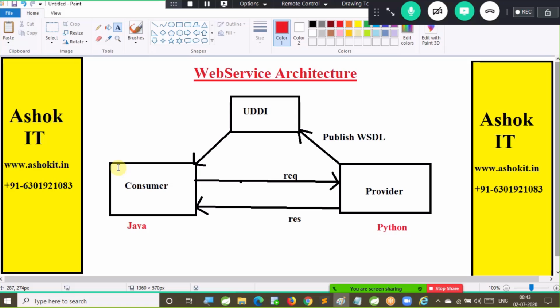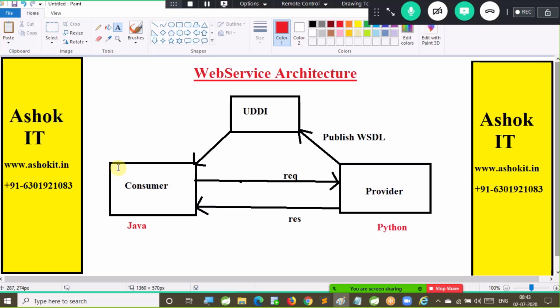Why? Because the consumer and provider may not be developed by using the same programming language. Here I am taking the provider application as a Python application, and the consumer application as a Java application. So if the consumer sends the Java object to the provider by using serialization, Python cannot understand what a Java object is. If the Python application cannot process the request sent by Java, then interoperability has failed.